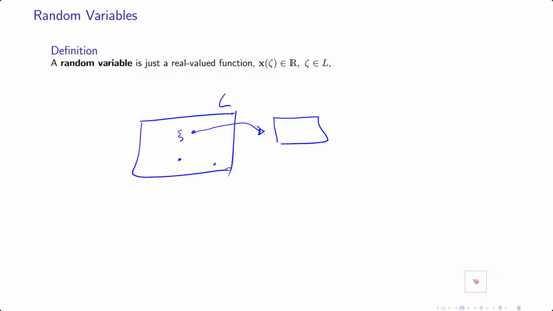That means that you have a set L, which contains all your possible outcomes, and consider one member of that, let's say this c. This one may happen, or this one, or this one. So if this one happens, then you give it to a function. Your random variable is a function. The input is c, and the output is a real number. So it is any function such that the output is a real number. This is the first property of a random variable.